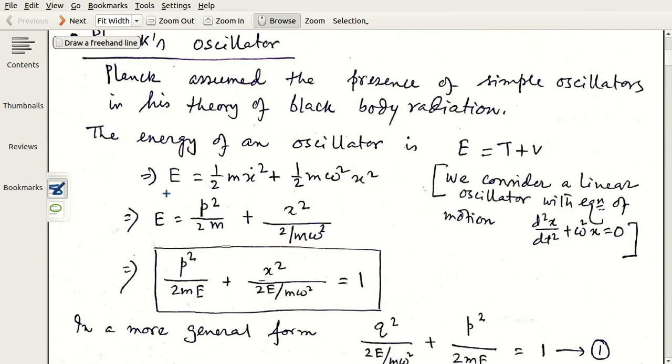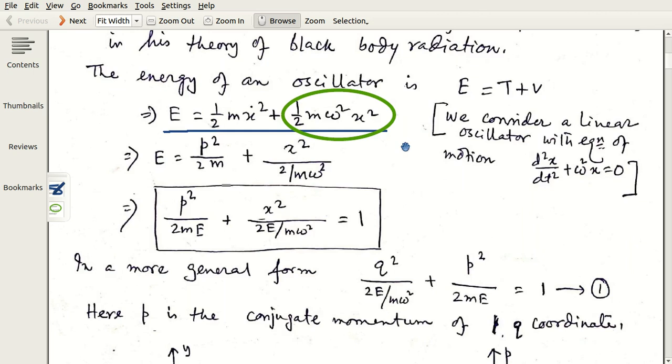The energy of the oscillator, we consider it a linear harmonic oscillator, so this part is definitely kinetic energy and this part is potential energy. The equation of motion is d2x/dt2 plus omega square x equals 0, as you know, and you solve it as x equals a sin omega t, or a e to the power i omega t plus b e to the power minus i omega t.